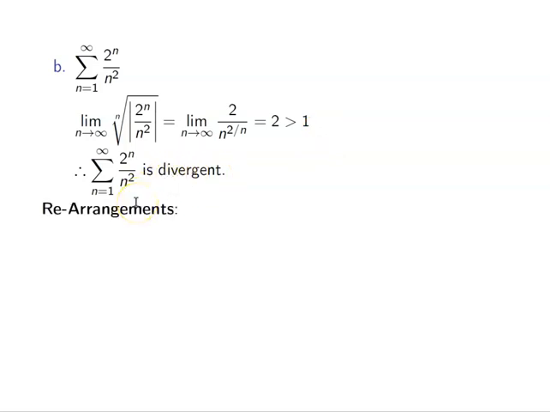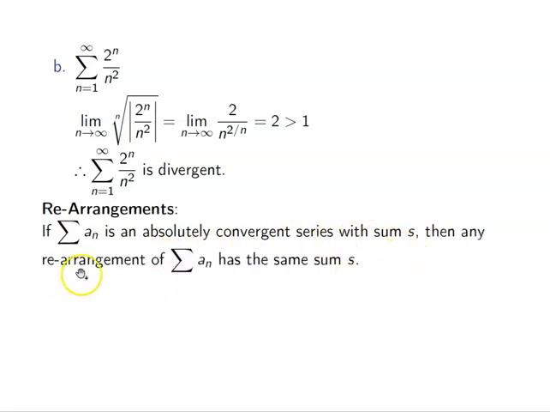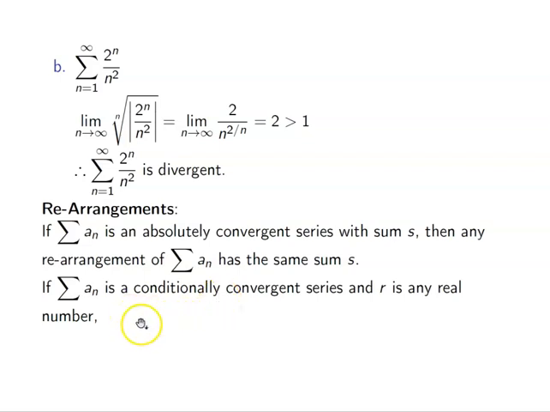Okay. So the next thing that we're going to briefly touch on is the idea of rearrangements. If we have a series that is absolutely convergent, not partially convergent or conditionally convergent, but absolutely convergent, to a sum of s, then any rearrangement of our series is going to have the same sum of s. Okay, so if we mix and move things around, we're always going to come up with s.